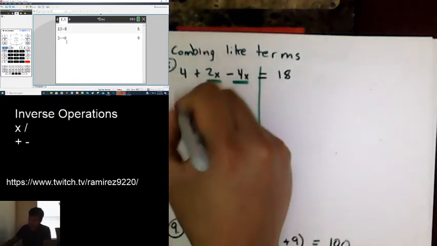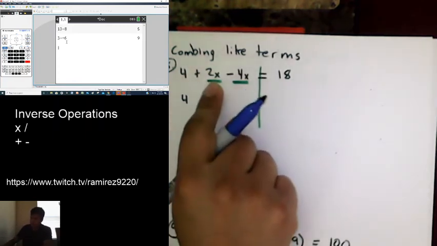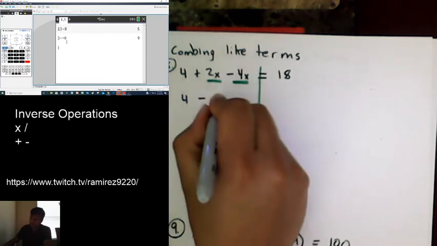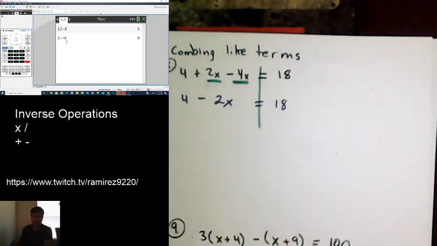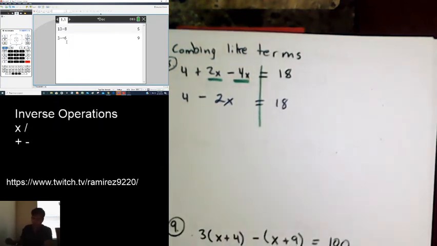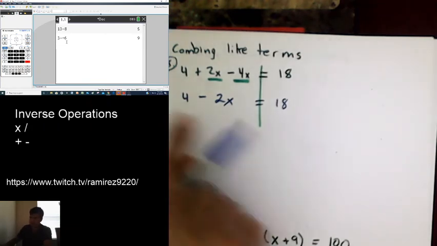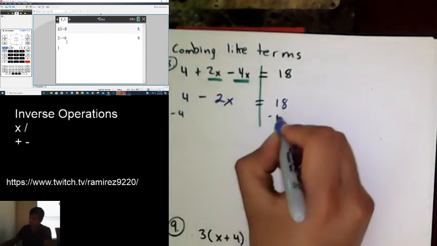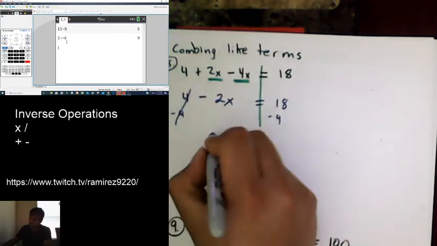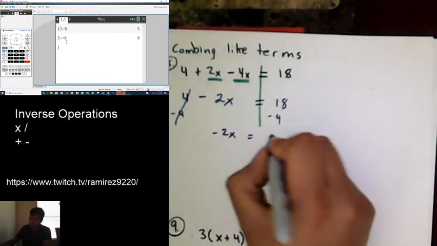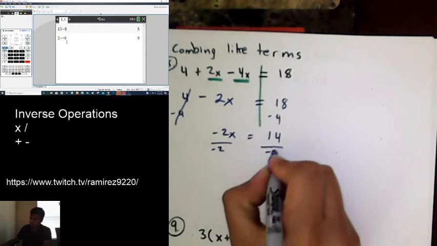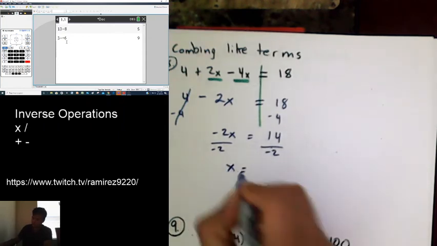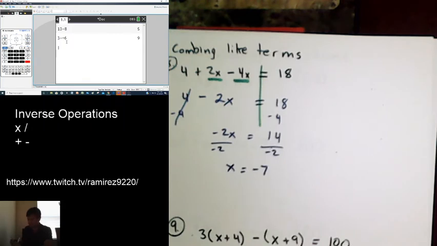So this becomes 4, positive 2 minus 4, that's negative 2. So again, notice how we combined them and it became a minus 2x. Again, at this point, just repeat the process from earlier, minus 4, minus 4. So this becomes negative 2x must be equal to 14. But I must divide by a negative 2 to leave x by itself. And that's it. And again, you can always check your work by plugging it in.